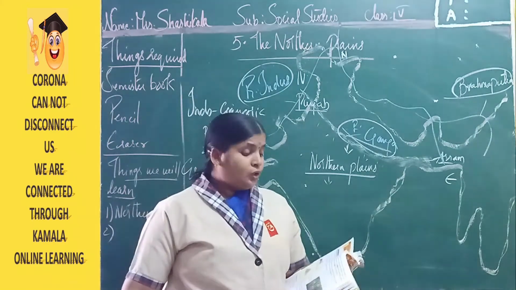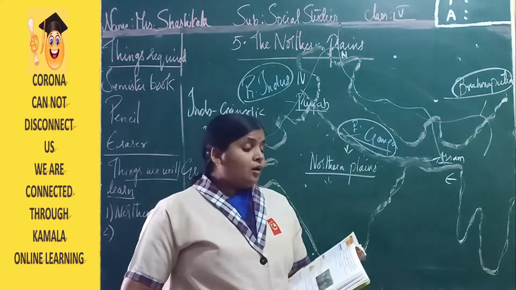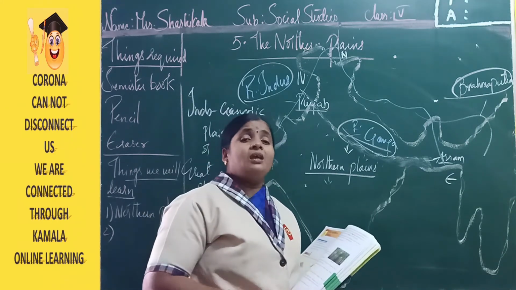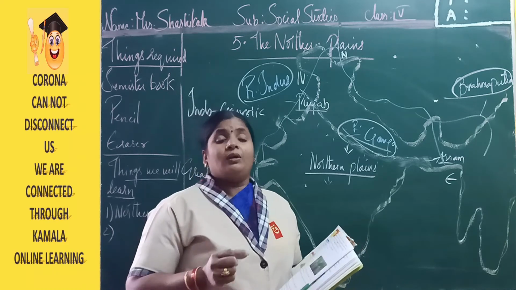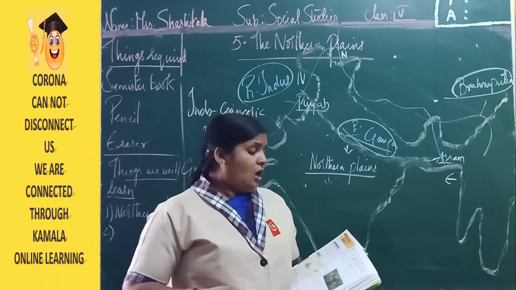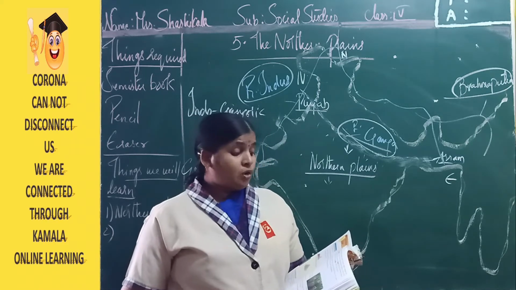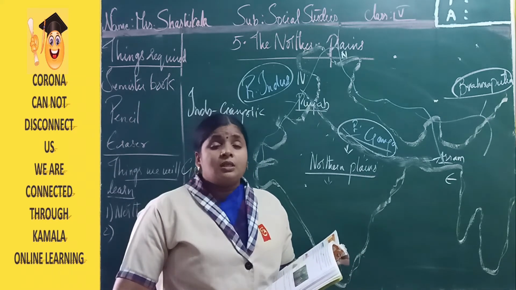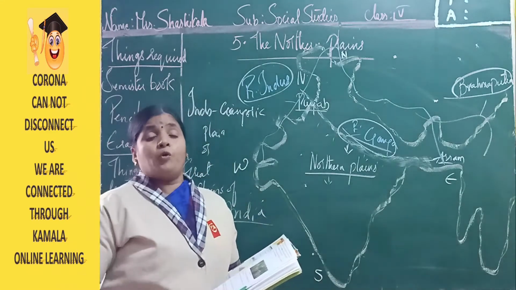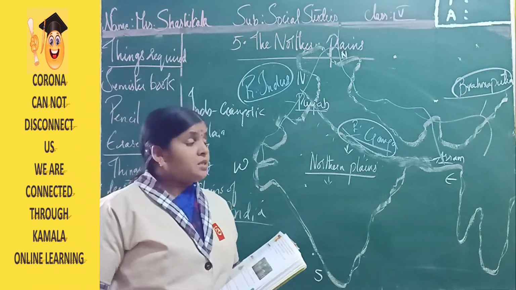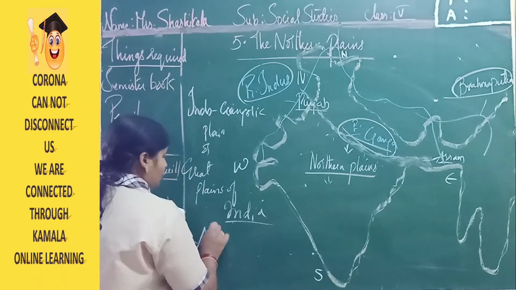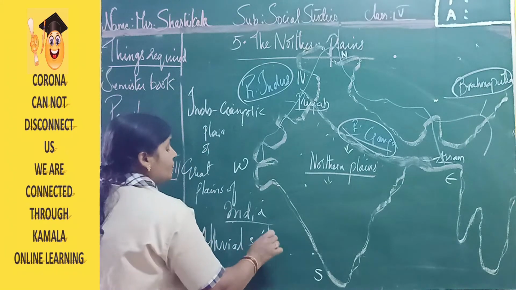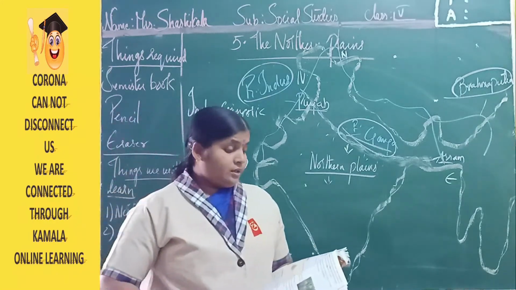Now what they will do, once the speed slows down, they will deposit, meaning they will leave it there and only the water will flow. Like this the plains were formed. So it is known as alluvial soil, which is the most fertile soil in the world. Throughout the whole world, this soil is very fertile, very important for the growth of crops. That soil is known as alluvial soil.